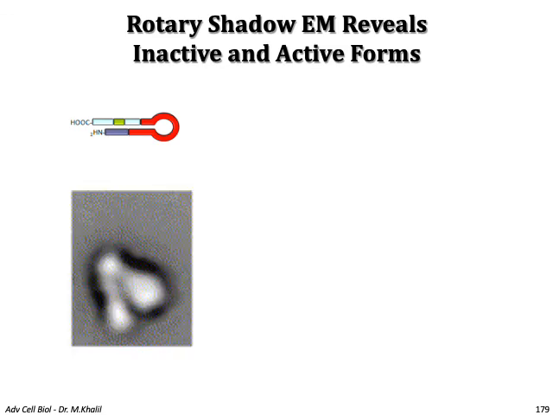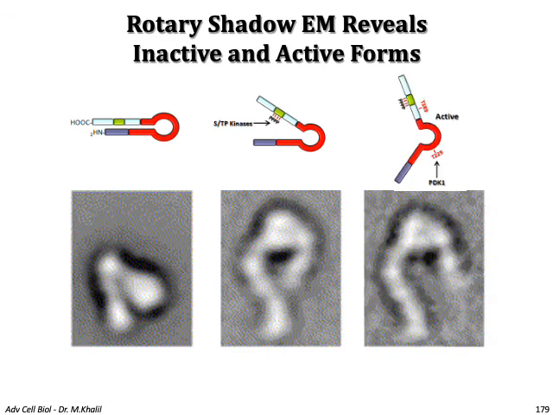And scientists have managed to see the structure of this protein under a kind of electron microscope called the rotary shadow electron microscope. This reveals the inactive and active forms of the protein. So you can see this is the inactive form, the real image under the rotary shadow electron microscope, and this is the intermediate stage, and this is the fully active form of the protein.